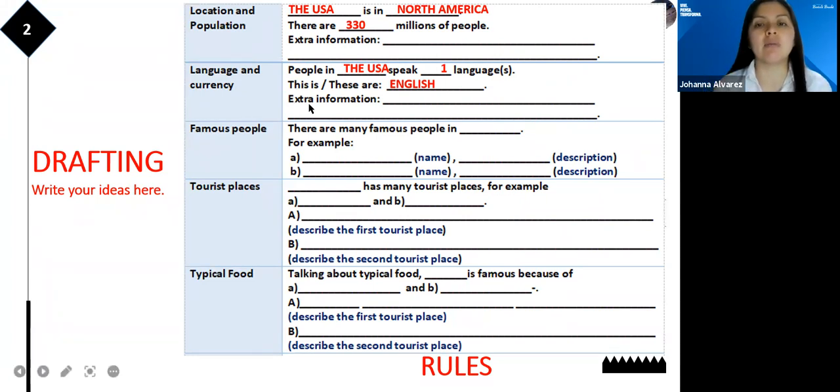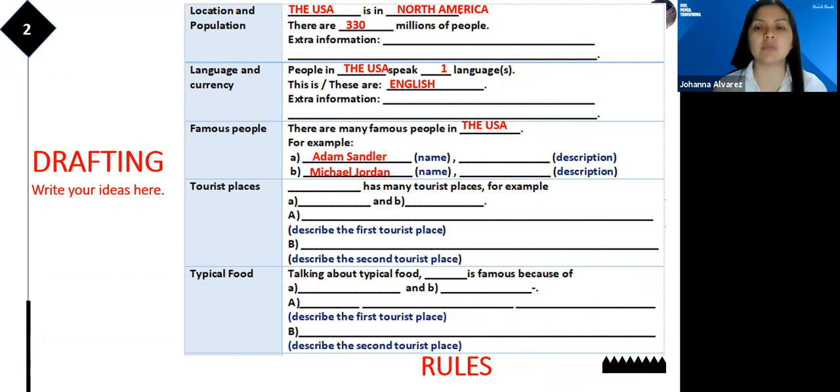Famous people. There are many famous people in the USA. I consider Adam Sandler and Michael Jordan. You are going to describe each of them. Okay, you are going to describe Adam Sandler, right? You are going to describe Michael Jordan also.